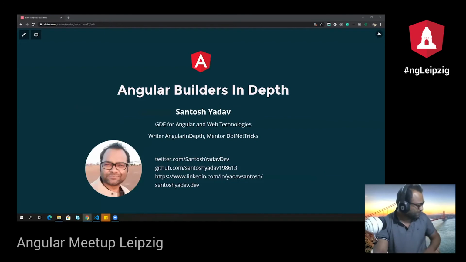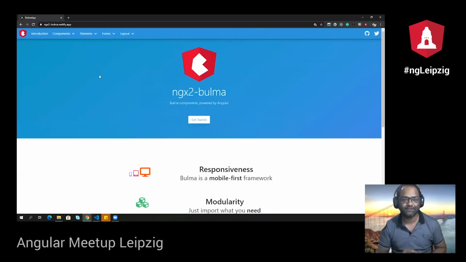And one thing which I have been working on for a long time with a few of my friends, it's still not released, but this is how it looks. We are working on a component library with some of my colleagues. It's called NGX2 Bulma, because someone has already taken NGX Bulma on NPM, and he's not ready to give it to us.